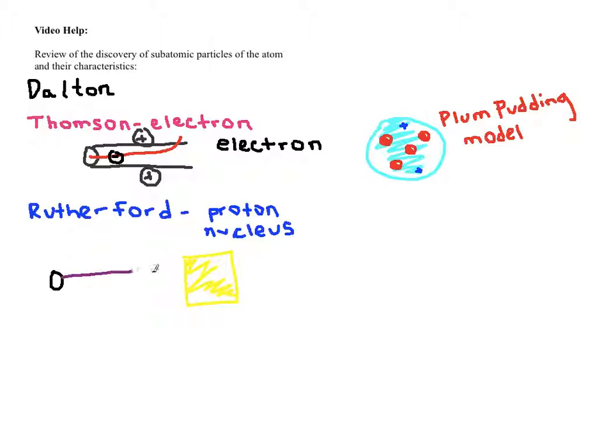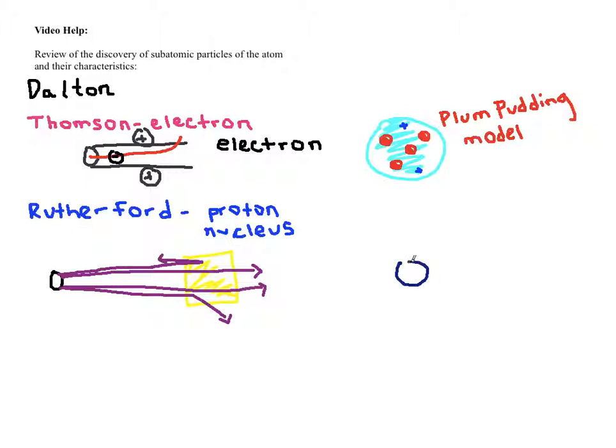Instead, while most of the particles shot completely through the foil like he expected, a couple did something really bizarre. They were deflected, they bounced off the foil and bounced backwards, or they were just kind of deflected like that. That wasn't expected. There was no reason why they should be deflected. There wasn't a concentrated positive charge, but there was. In an atom, there's a concentrated positive charge, which we call the nucleus. Now, what provides that positive charge to the nucleus are protons. So that's why we give Rutherford credit for protons and then also the nucleus.